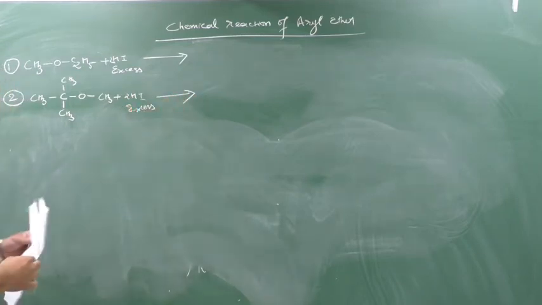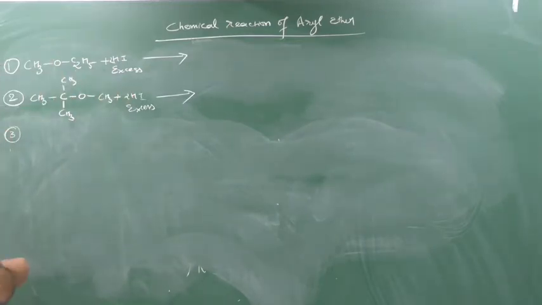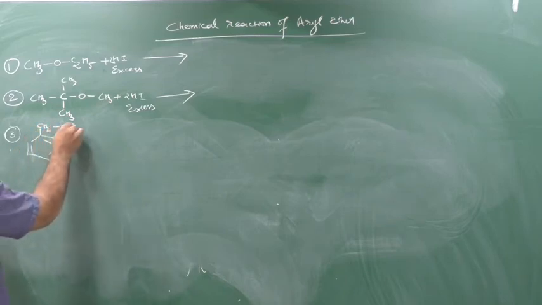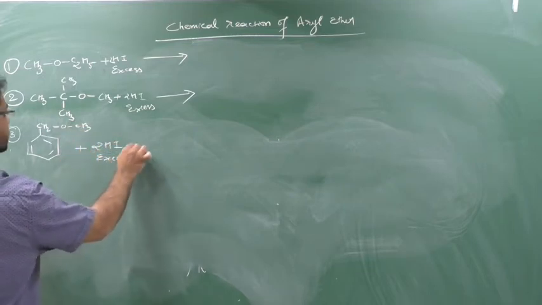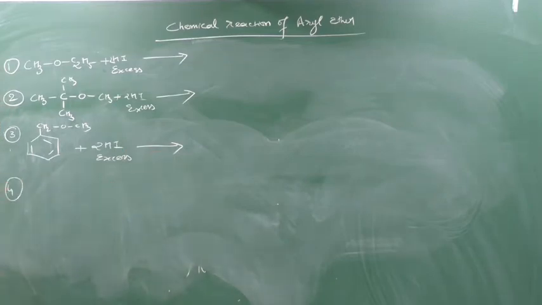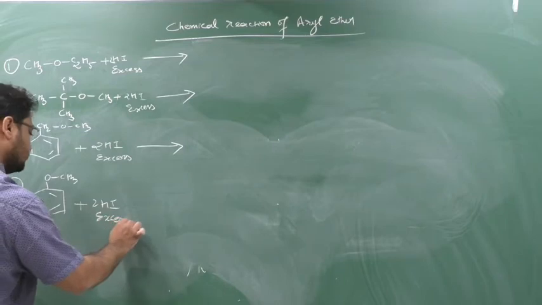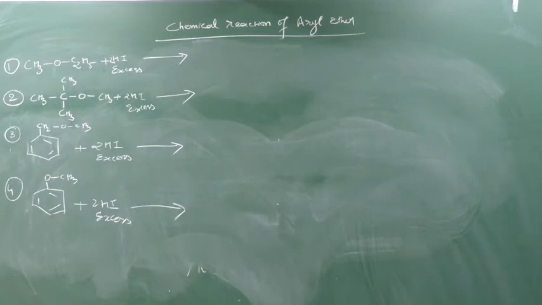If they don't write 2 and simply write excess, you understand it's 2 only. Okay. Third I write down, that is CH2OCH3 plus 2HI excess, and fourth case, OCH3 plus 2HI excess. See, try to get the answer if possible by seeing the last topic. Pause the video and try to get the answer so that you can understand very easily. And I will add the solution also, do not worry about it.